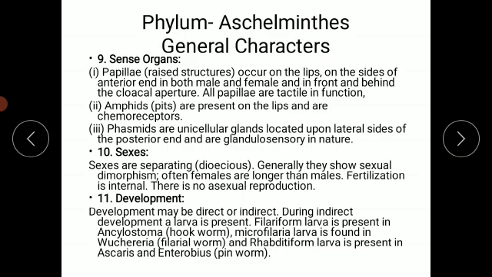The next character is development. The development may be direct or indirect. During the indirect development, the larva is present, and we call it the filariform larva, which is present in Ancylostoma, which in general is called a hookworm. Then the microfilaria larva is present in Wuchereria bancrofti. In general, we call it the filarial worm. Mostly it causes the disease elephantiasis, or in Marathi we call it hattipai. Then the rhabditiform larva is present in Ascaris, and in another worm we call a pinworm, also known as Enterobius.